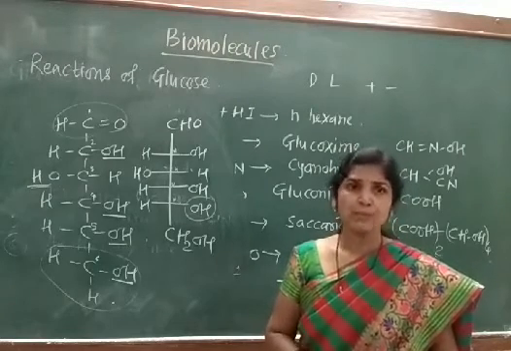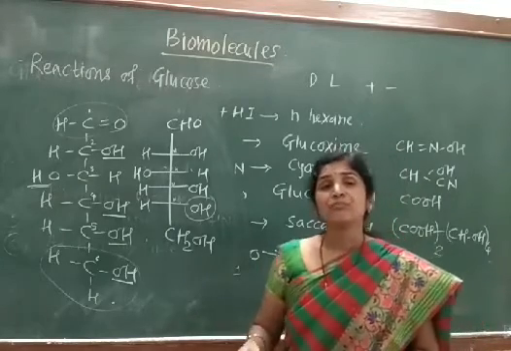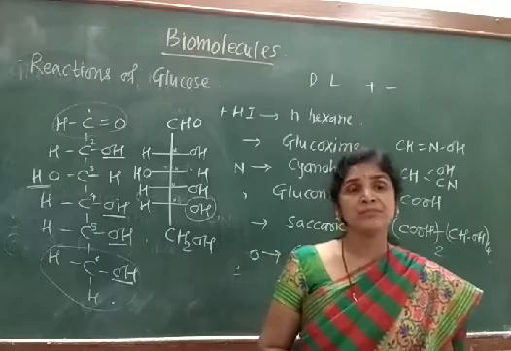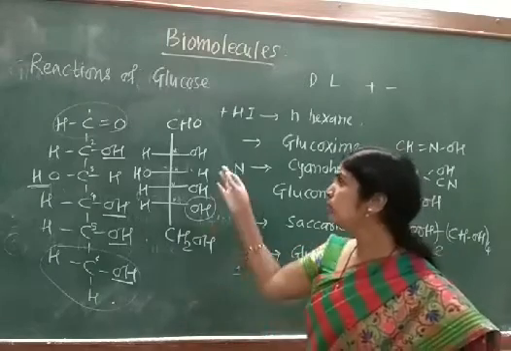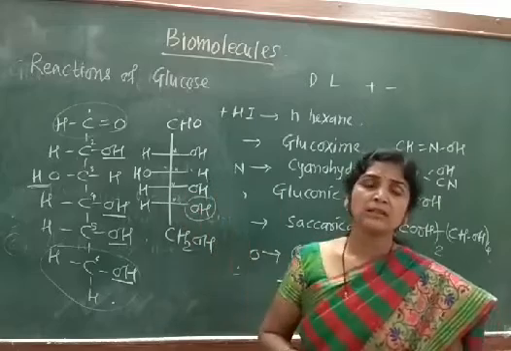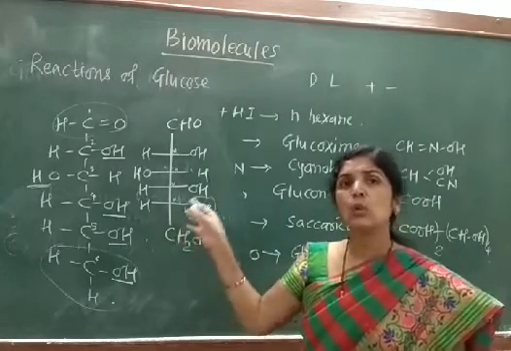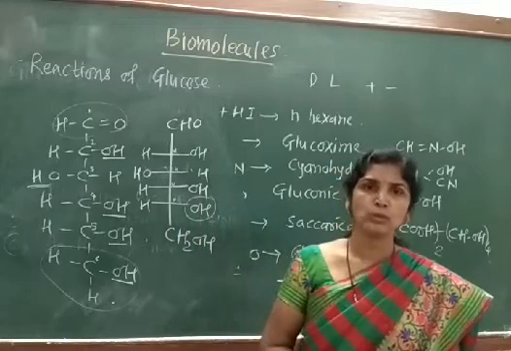Okay, so this was about the open chain structures. Now this open chain structure is able to explain all the reactions, or we can say that some of the reactions that we have seen confirm the open chain structure of glucose.